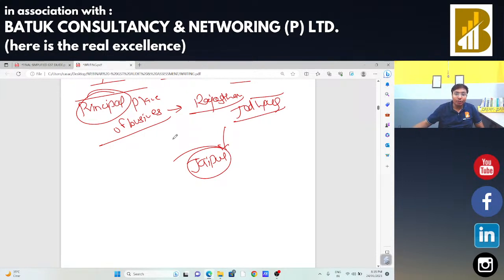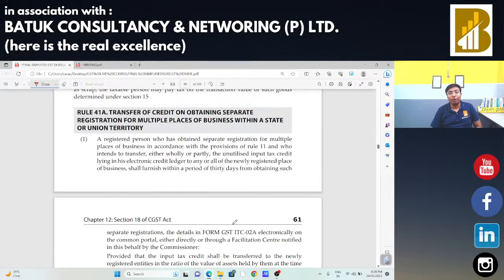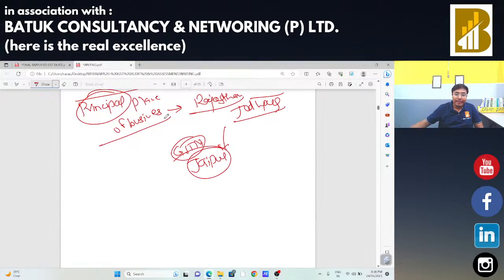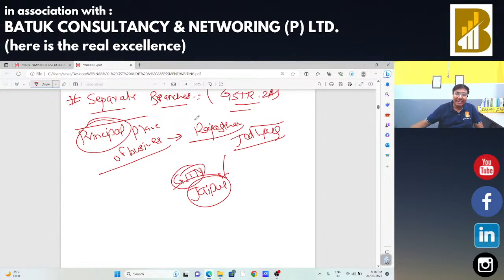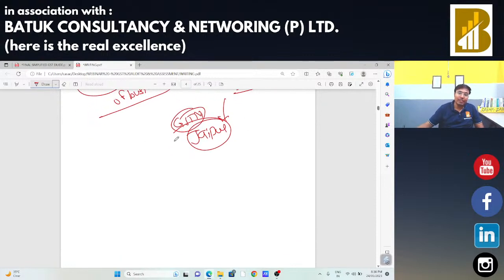I am going to take a separate GSTN for that firm. In that case, suppose in Rajasthan I have an excess balance of input tax credit, suppose 10 lakh rupees. And at the initial stage in Jaipur, there is no balance of input tax credit.